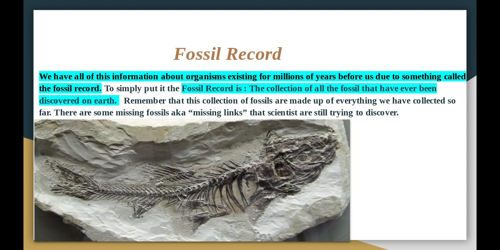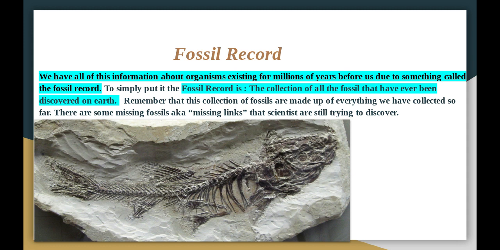Fossil record. So we have this information about organisms existing because we have something called the fossil record. If you've ever been to the Field Museum in Chicago, downtown, you see a plethora of fossils, and there's one really cool exhibit where they have a bunch of extinct mammals and extinct ocean life that existed, and they have the fossil record right there, comparing it to other animals of this time.